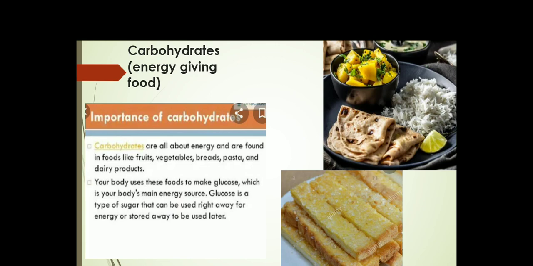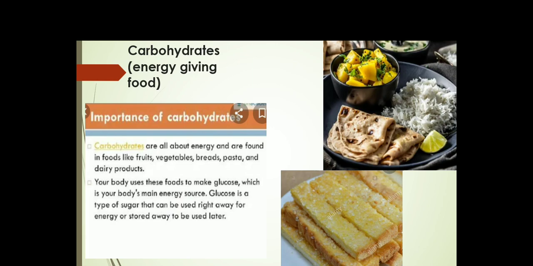Rice and wheat are rich in starch. Sugar and starch, they are the carbohydrates. They are needed by our body to get quick energy. So we can also call them the energy giving food.